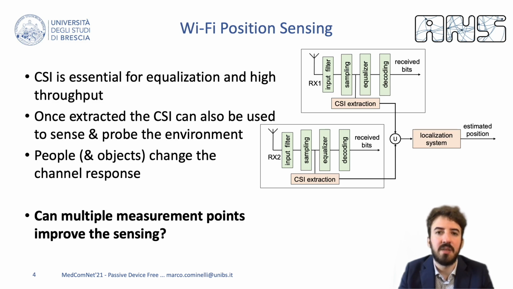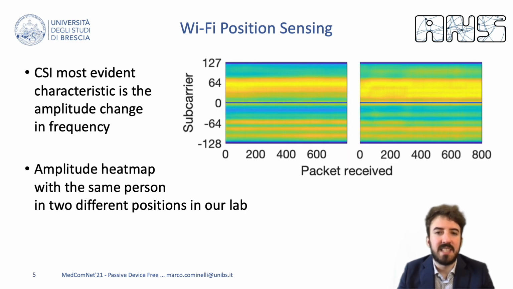An interesting question, which is the one we are going to tackle in this presentation, is whether multiple receivers can actually improve localization. The most evident feature of a CSI is probably its amplitude. In these figures, we plot, like in a sort of a spectrogram, the amplitude of the CSI as a function of time. Even if the patterns are overall quite similar, there are some peculiar differences that depend on the different positions of the victim in the room. We also notice that if the person is not moving, the CSI is not changing between consecutive packets.